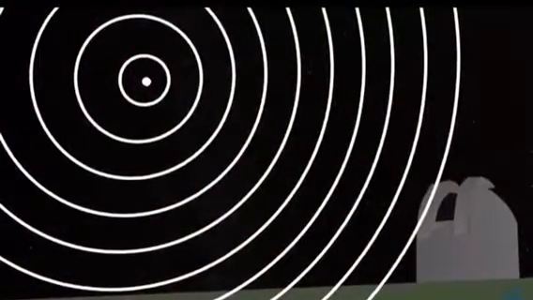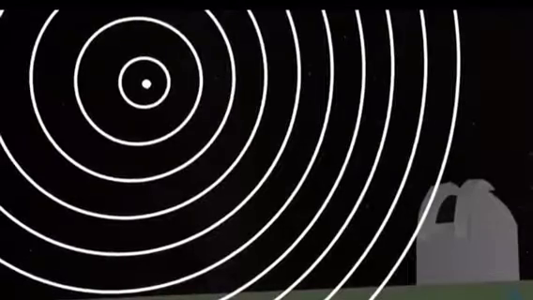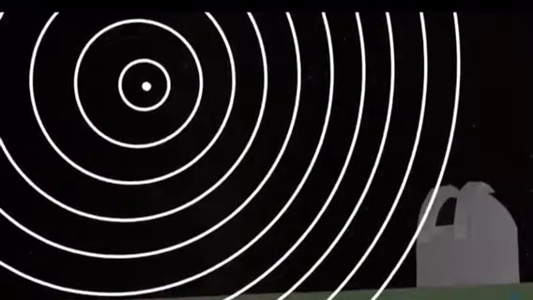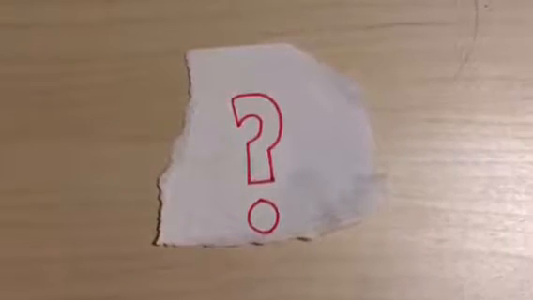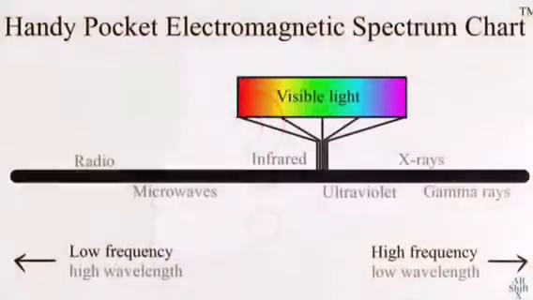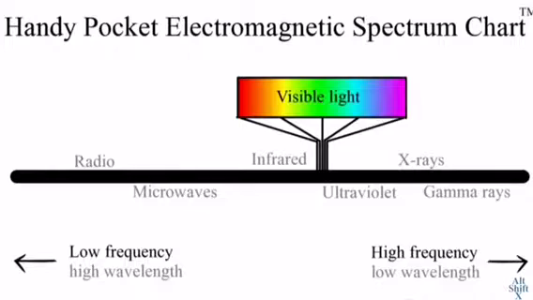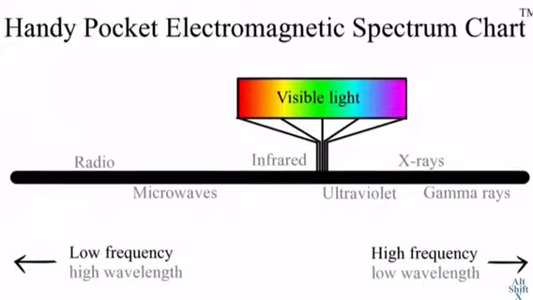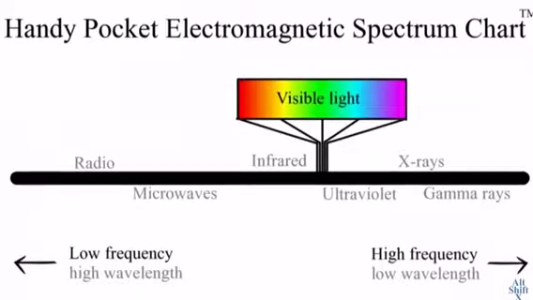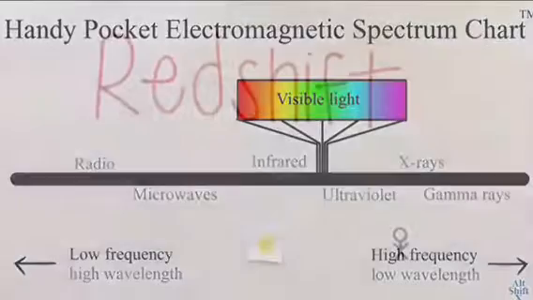If a star is moving toward you, the light waves that it emits will be bunched up, meaning you see the light at a higher frequency than it actually is. Frequency in sound is pitch, but what is it for light? If we look at the electromagnetic spectrum, we will see the small change in the frequency for visible light will result in a color change. Higher frequency light means a bluer light, and lower frequency light means a redder light.